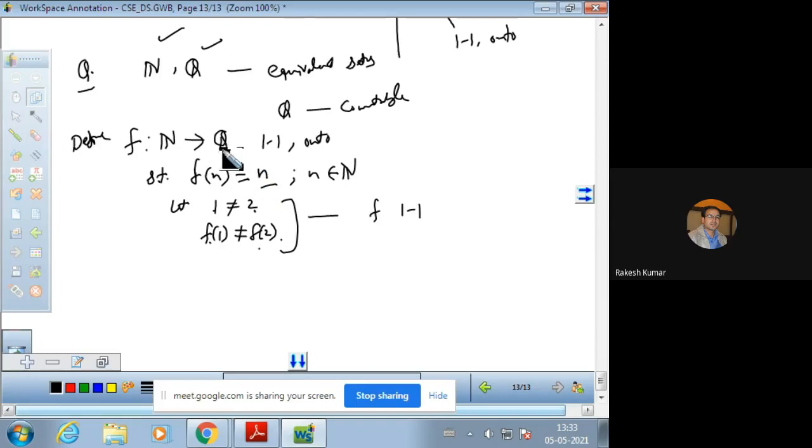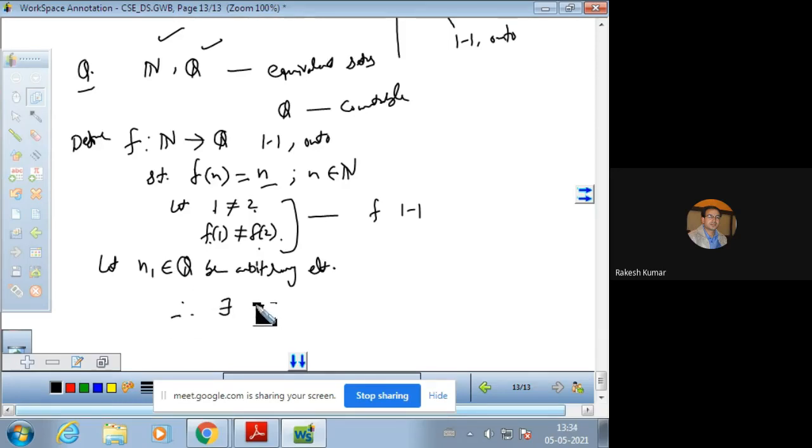Remember, हमने mapping ही वैसा लिया है. तो onto को prove करने के लिए we can take any element in Q. So suppose I take an element n1 belonging to Q to be an arbitrary element. Arbitrary element I am taking. So we can easily find the image.